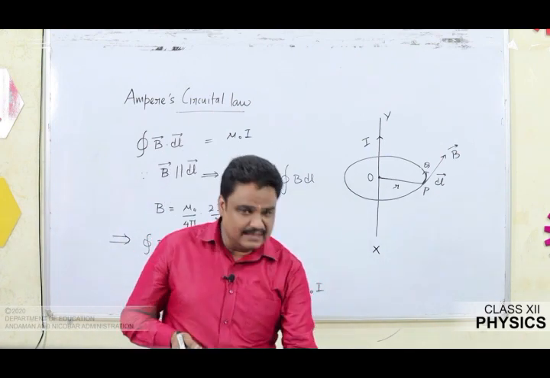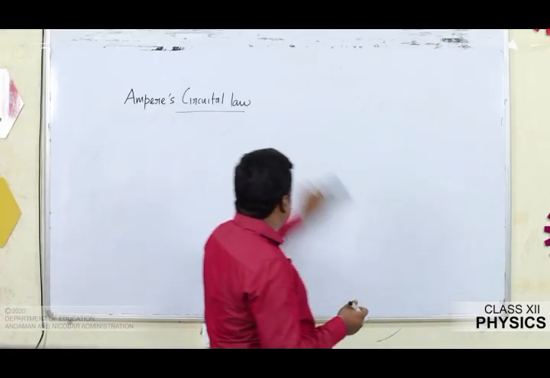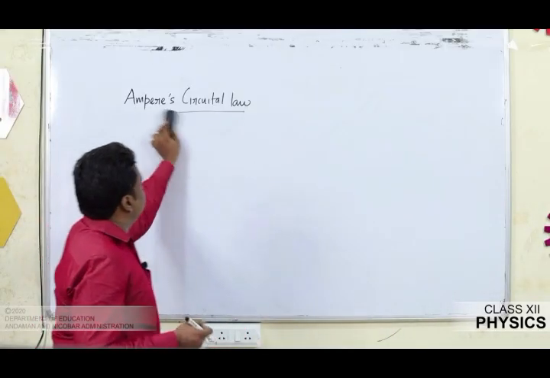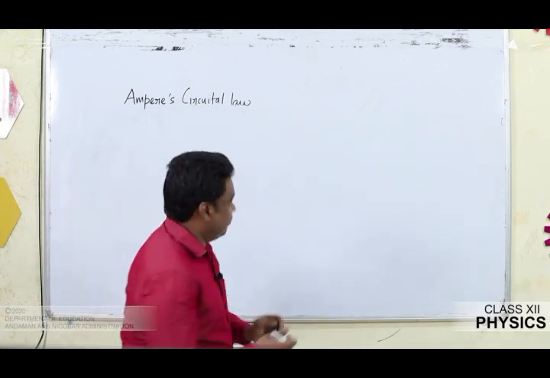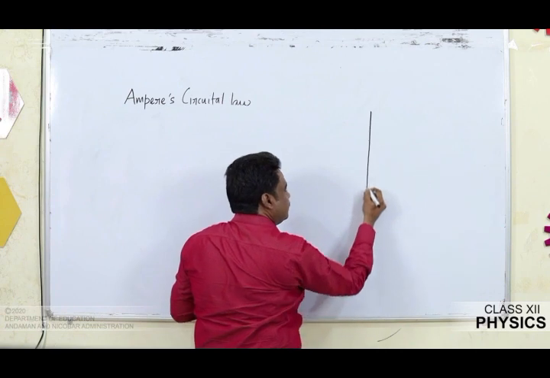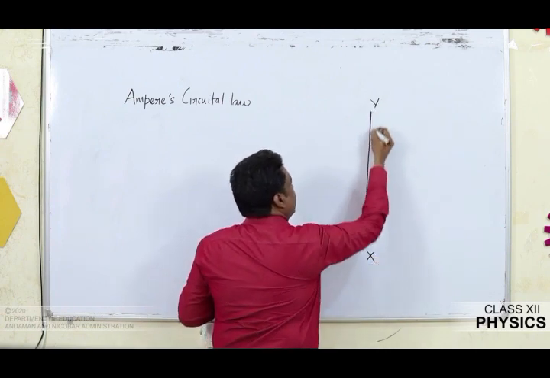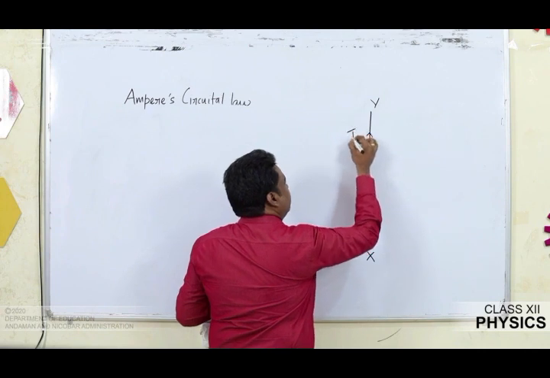Now let us get into a case in which I am going to assume an arbitrary path. Obviously it is not at all a circular path. I am going to assume it is an arbitrary path of any shape. So how can Ampere's circuital law be proved for that path? Here also I am going to consider a straight current carrying conductor. I am going to mark it as XY through which a current I flows.